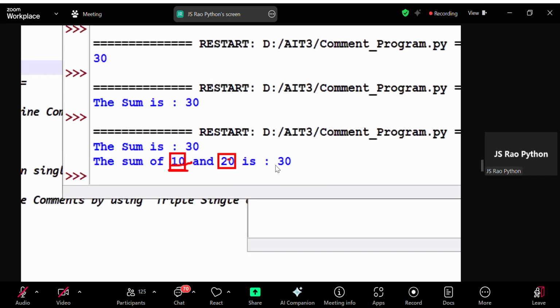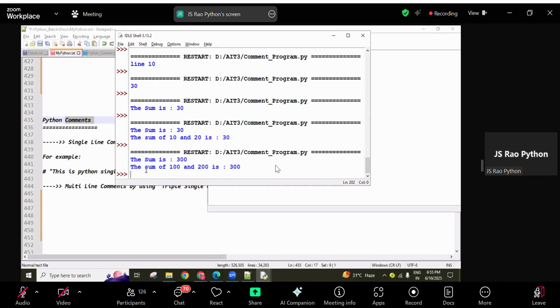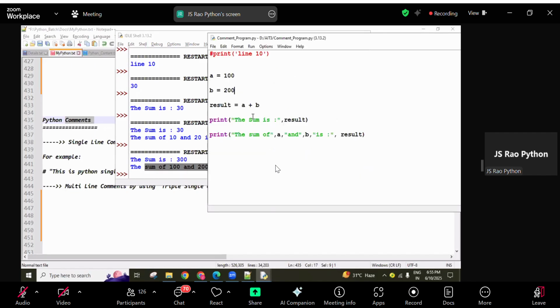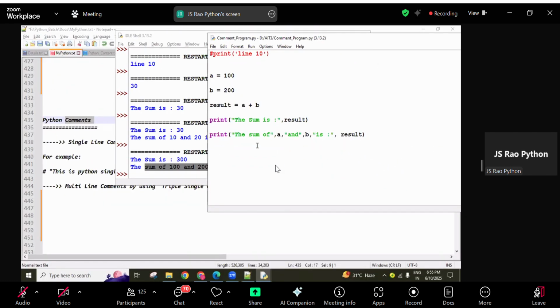The values come more dynamically. Whatever values we give, those values are printed automatically. For example, if I give 100 here and 200 here, then you can see "the sum of 100 and 200 is 300". So these variable values are displayed dynamically here. String, then a dynamic value, again string, then a dynamic value, again string, then a dynamic value. Like this we can separate with comma, comma, comma.